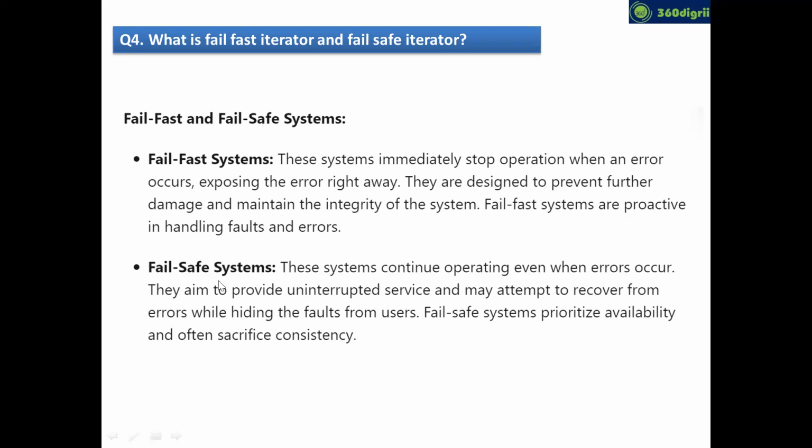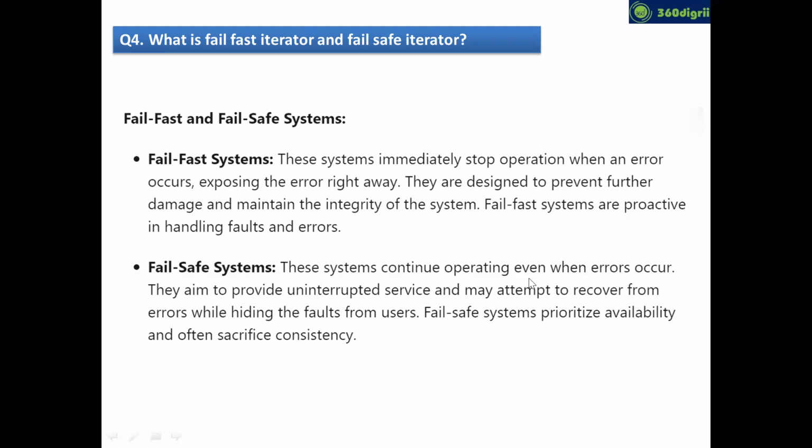But can you see on the down, fail safe means this system continues operating even when an error occurs. That is the first statement, buddy. You have to know it. The difference between fail fast and fail safe. Fail fast means if there is an error, definitely your operations will be stopped. But in fail safe, even though there is an error, your operation will continue.